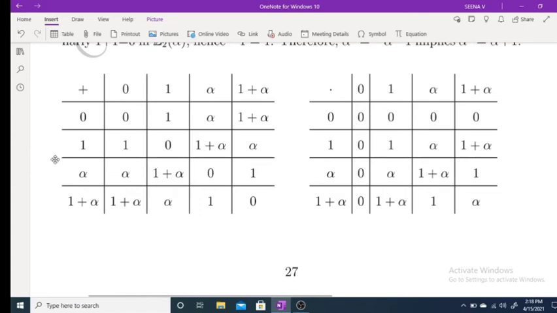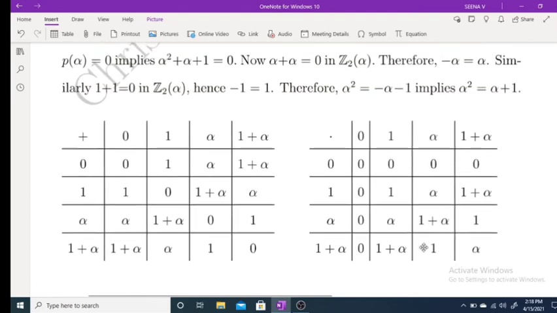Under addition, we clearly get these elements, and the operation satisfies all the conditions of a field. Here also, if you consider multiplication, alpha square is alpha plus 1. The operation is closed, multiplication is associative, and every condition holds.